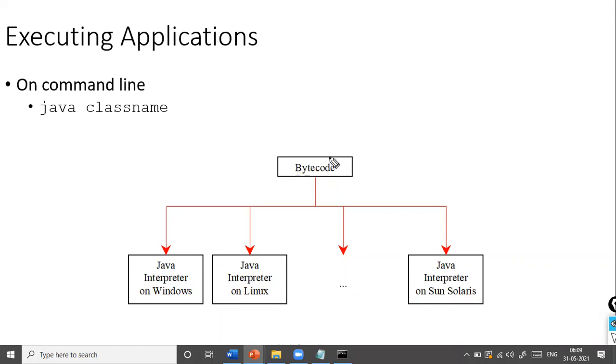So this is your bytecode. This is your bytecode that is present in the .class file. And this .class file can be executed on any kind of operating system. That means it can be executed on Windows, it can be executed on Linux, it can be executed on Solaris, it can be executed on Mac. This .class file can be executed on any operating system.